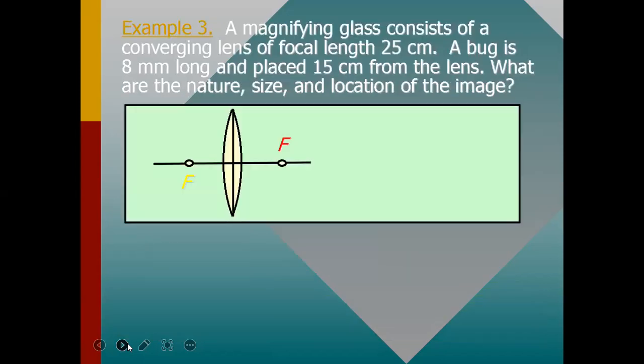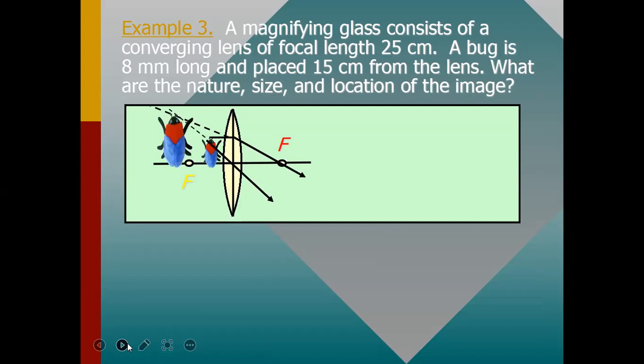Now example 3: a magnifying glass consists of a converging lens of focal length 25 centimeter. A bug is 8 millimeter long and placed 15 centimeter from the lens. What are the nature, size, and location of the image? This is the object position, and its image will be created like this.